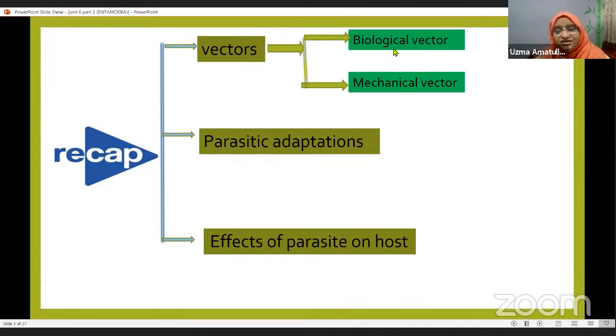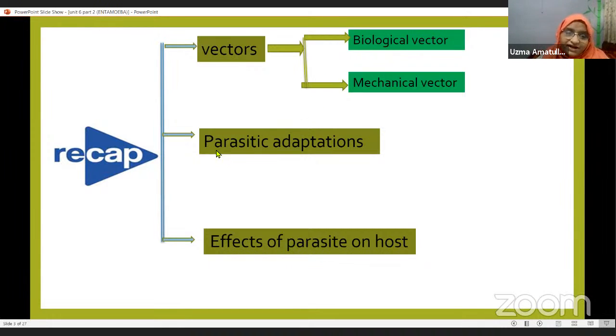In biological vectors, the parasite enters the body of the vector and completes part of its life cycle in the vector's body. Mechanical vectors are organisms that just help in carrying these disease-causing microorganisms from one place to another, but the parasite does not enter the body of these organisms, and no life cycle is completed.